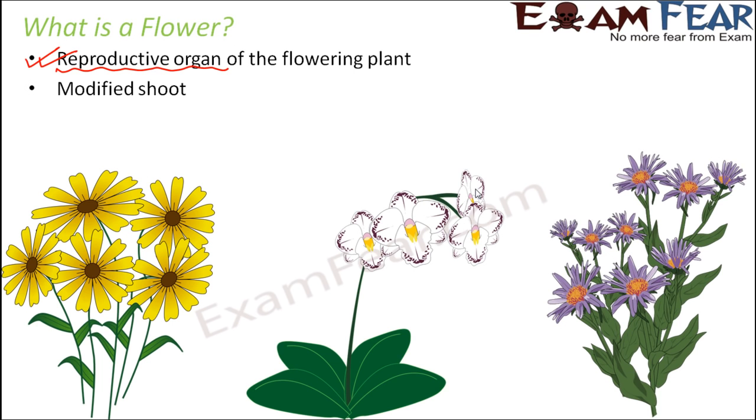What is the flower made up of? When you ask about a flower to somebody who doesn't know things in detail, they will say that flowers look very different in different plants. Some of them are yellow, some red, some orange, some are very big in size while others are very small. So flowers come in a lot of varieties, shapes, sizes and colors. Here we will talk about the flower in general, the basic parts which are common to all types of flowers.